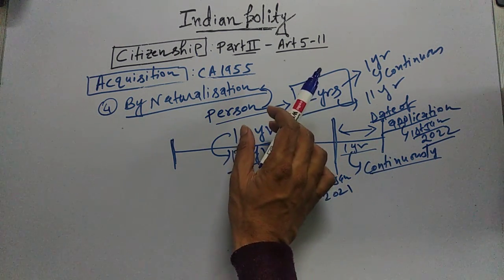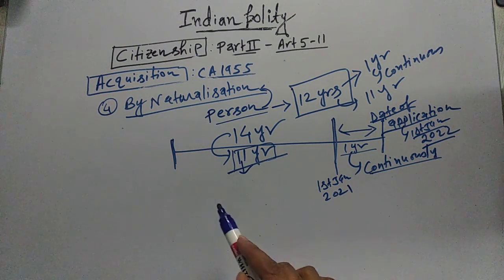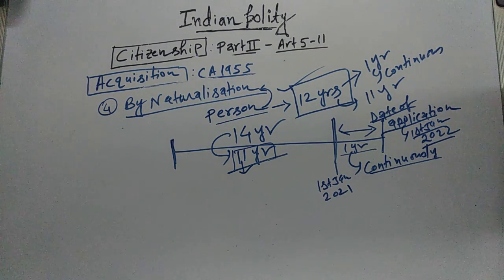And in these 14 years, he should as a whole, in total, live in India for 11 years. So 11 years plus 1 year, that means a total of 12 years. Then this person can become an Indian citizen by naturalization.